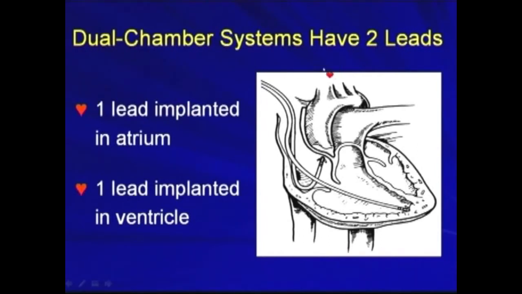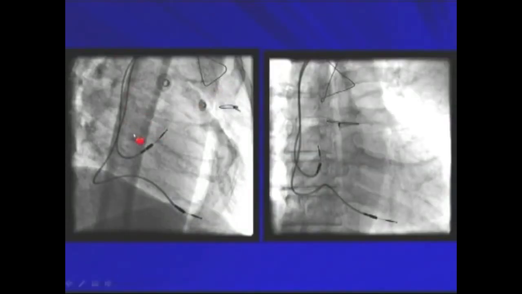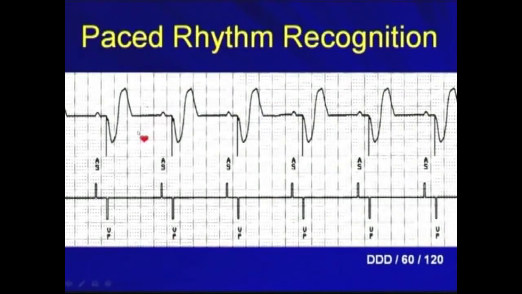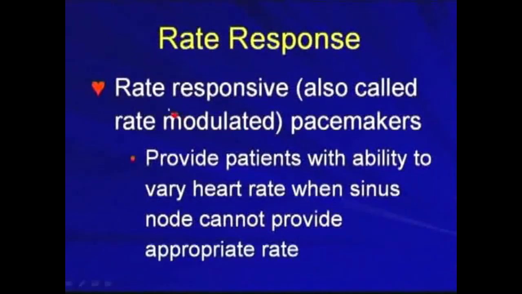So this is a dual chamber pacemaker. It has two leads, one lead implanted in the atrium and the other lead implanted in the ventricle. So this is the atrial lead. This is the ventricular lead. The ventricular lead is in the right ventricular apex, and the atrial lead is in the right atrial appendage. This is a dual chamber pacemaker. And again, the paced rhythm recognition. This is A sense V pace, A sense V pace. So it's a DDD pacemaker.